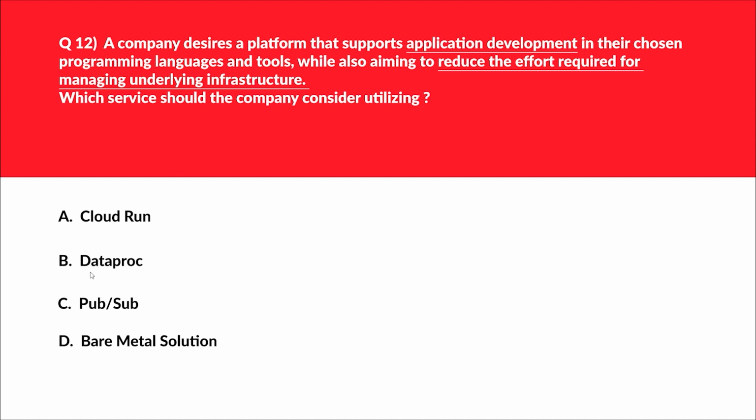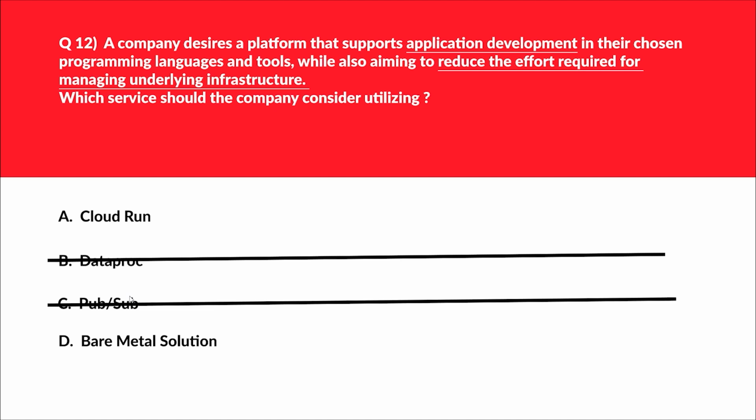We'll move to option B. B says Dataproc. Dataproc is a managed service for processing large data sets and not for general application development as required by the question here. So option B is out. Let's move to option C. C says Pub/Sub. Pub/Sub is a messaging service for event-driven systems. Pub/Sub is not a platform for application development or application building. So C is out.